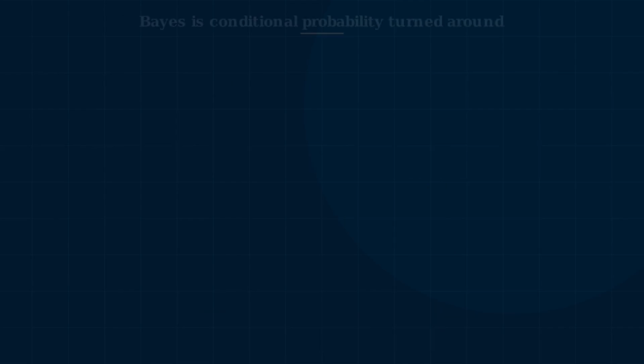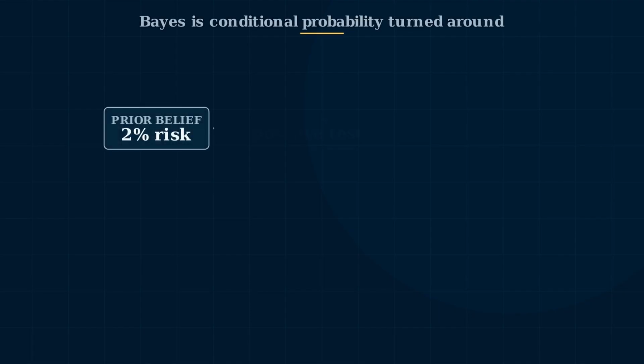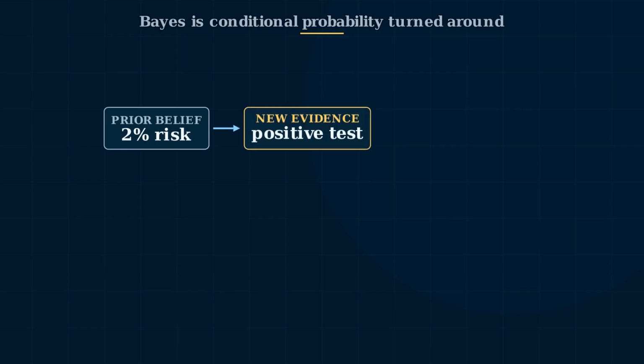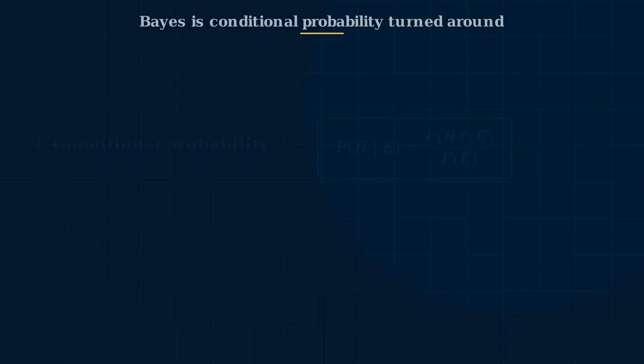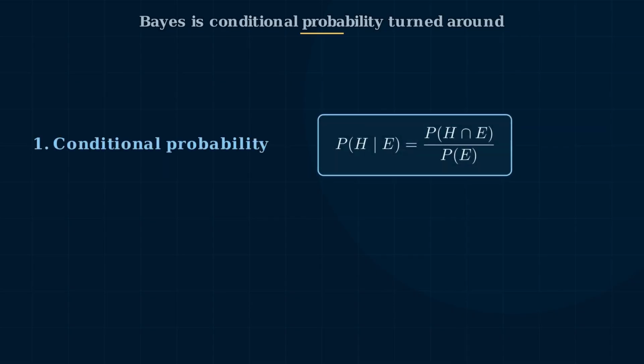Bayes' theorem should not feel magical. It comes directly from conditional probability. Start with P of H given E equals P of H intersection E divided by P of E. Here, H is a hypothesis, like the patient has the disease. E is evidence, like a positive test.